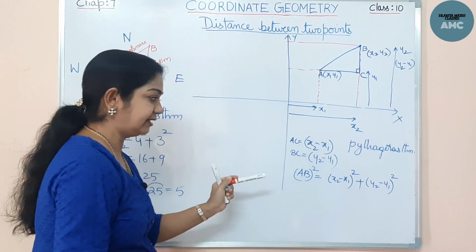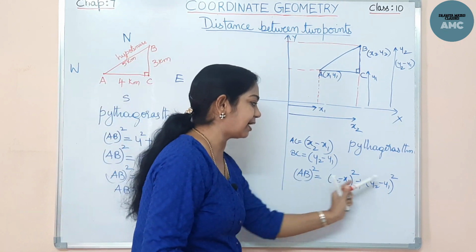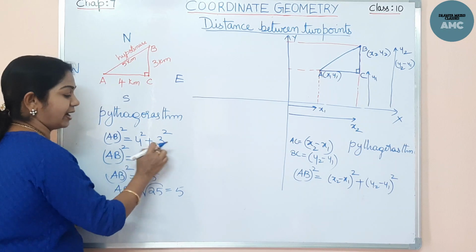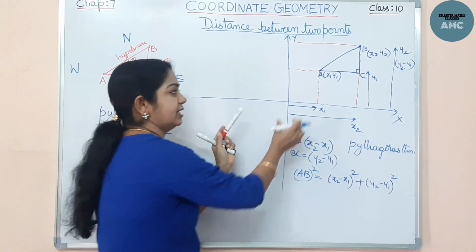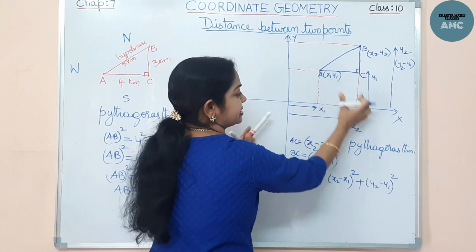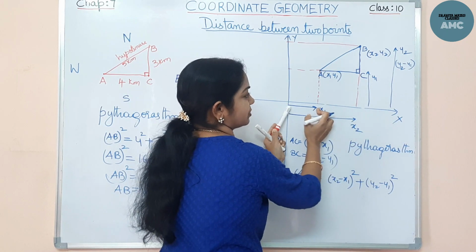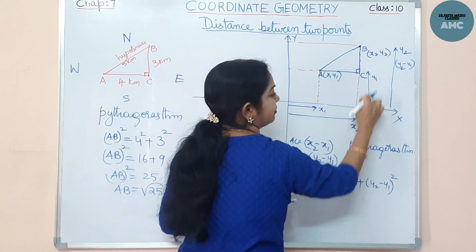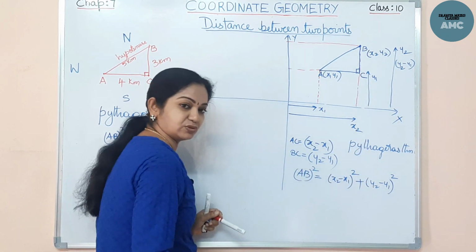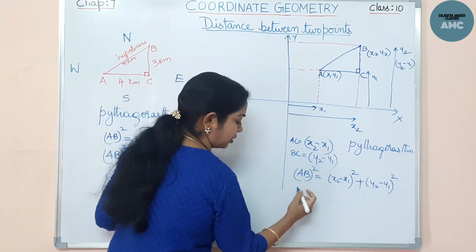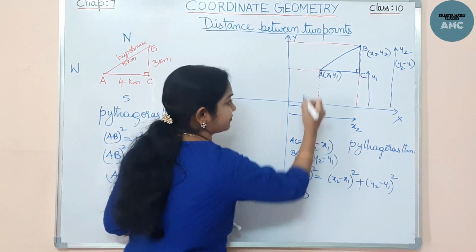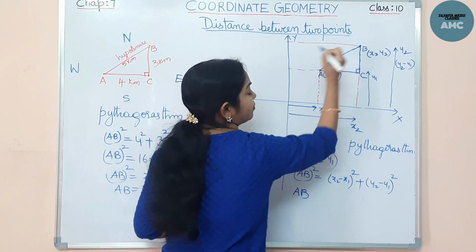So I am not using the absolute values as 4 and 3. I am using the coordinates. This AC distance is x2 minus x1. This BC distance is y2 minus y1. So that I have substituted. Now I don't want the square. I want the distance from A to B. That's all. This distance I want.